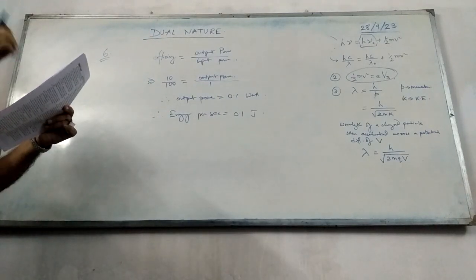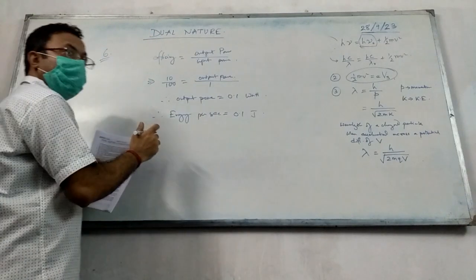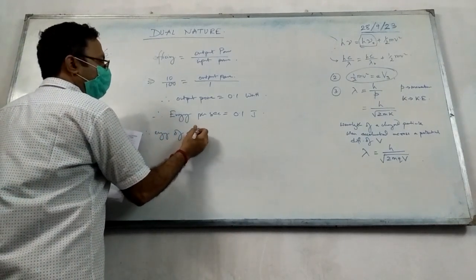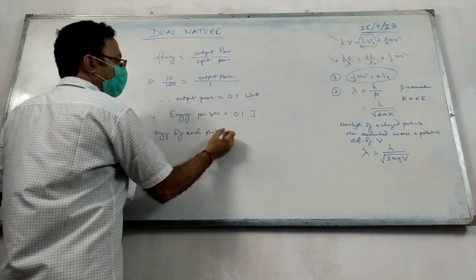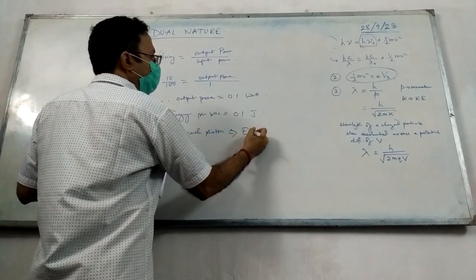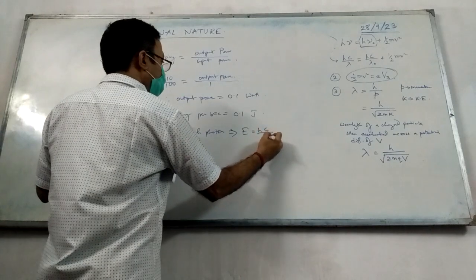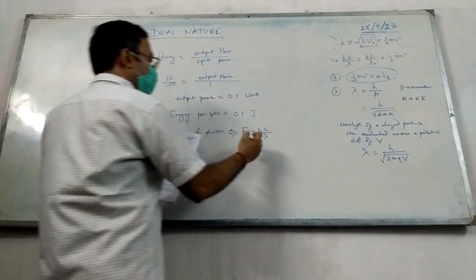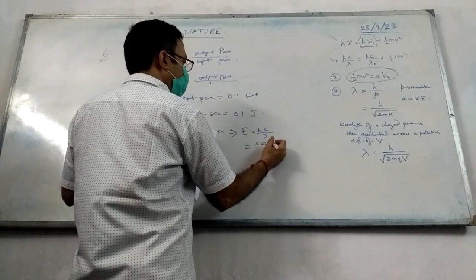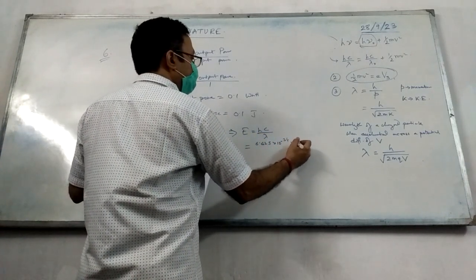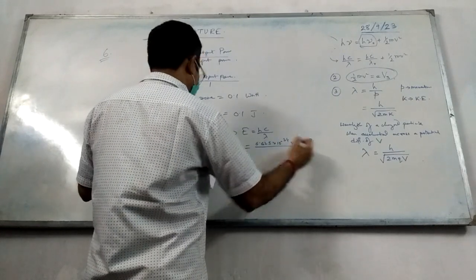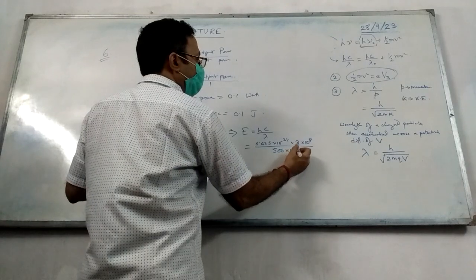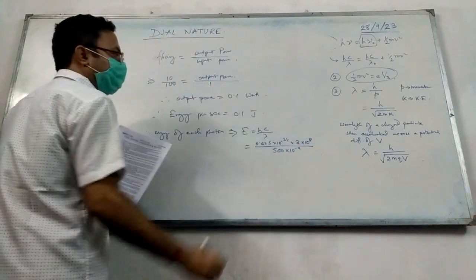Now what is the wavelength of these photons being emitted? Energy of each photon is equal to h into c by lambda. Here h, Planck's constant, is 6.625 into 10 to the power minus 34, c is 3 into 10 to the power 8, and the wavelength given is 500 nanometer, means 500 into 10 to the power minus 9. Yes or no?